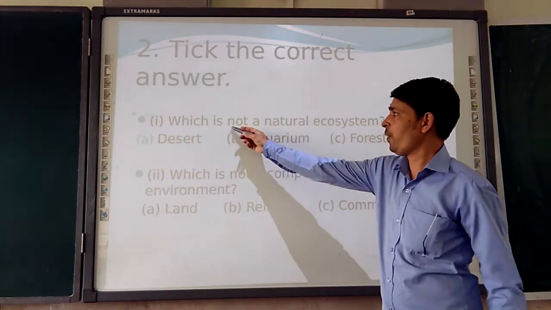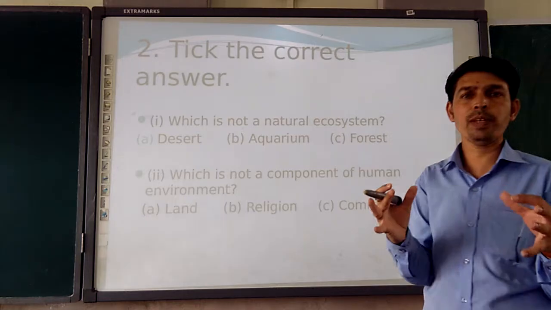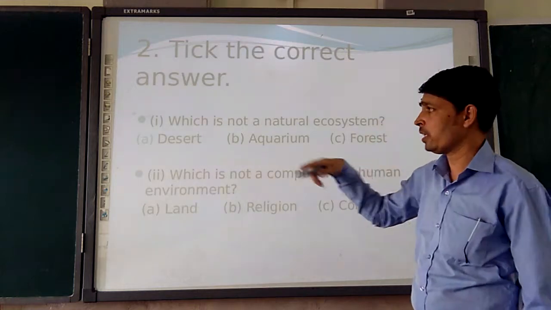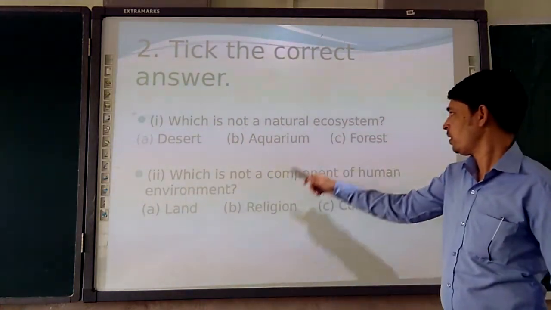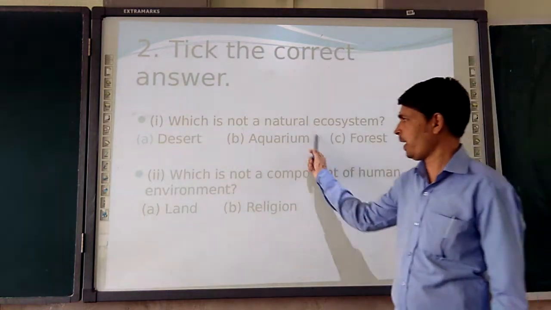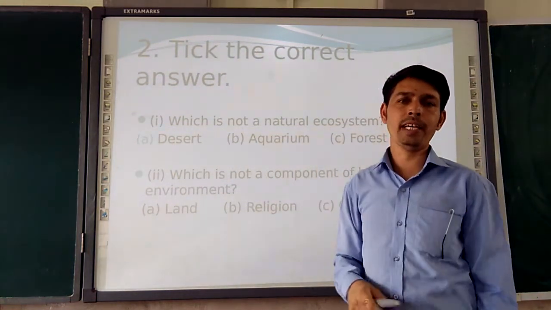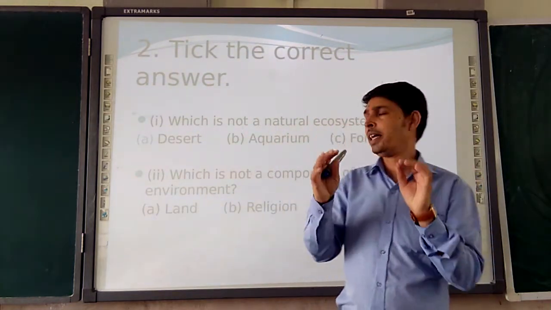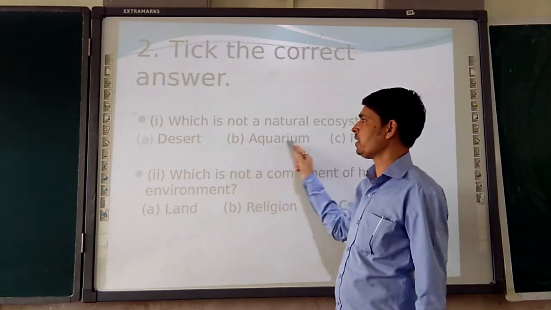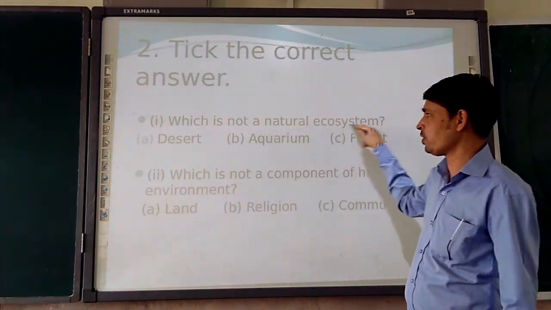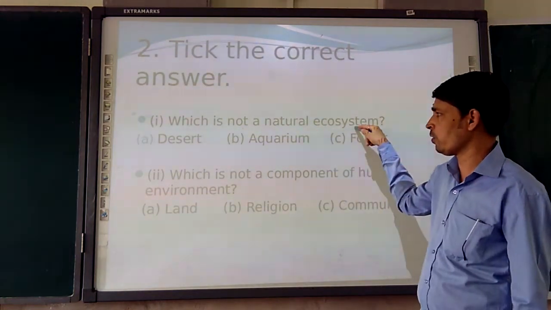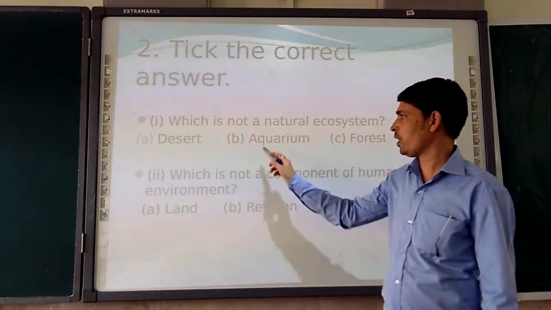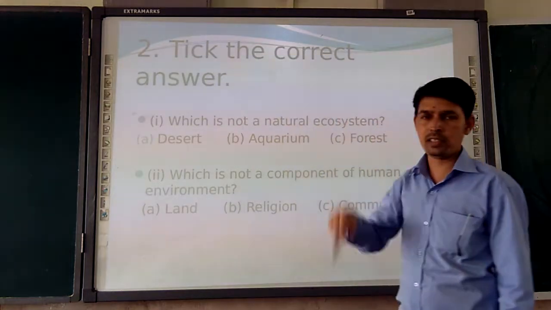Question number 1. Which is not a natural ecosystem? As we discussed about the pond ecosystem, out of these, desert is an ecosystem, forest is an ecosystem, but is aquarium a natural ecosystem? No, we are making the aquarium. In a glass frame we put water and fishes and then we make an aquarium. So aquarium is the correct answer because aquarium is not a natural ecosystem. It is unnatural, it is made by humans.